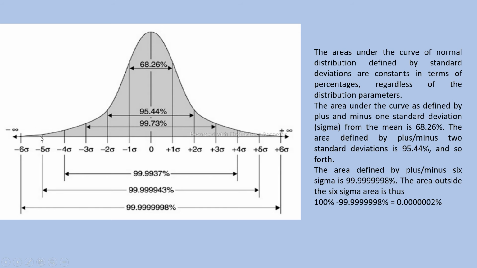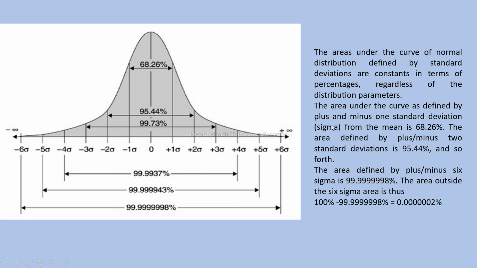So there is a bell-type curve. The areas under the curve of a normal distribution defined by standard deviation are constant in terms of percentages regardless of the distribution parameters. The area under the curve means the whole area under the curve.